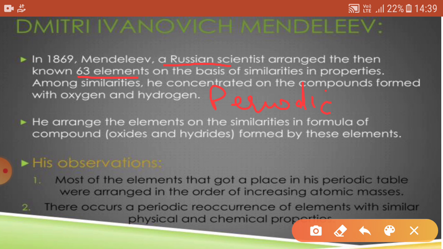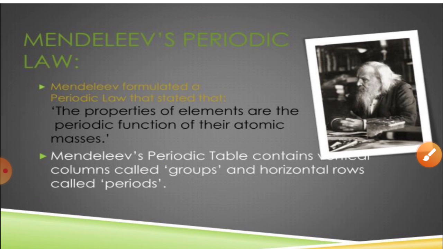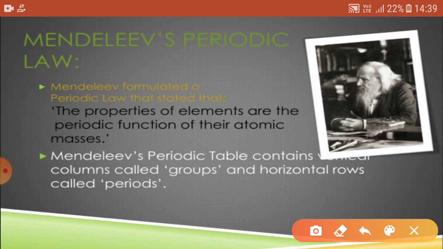For this periodic table, he considered two basic observations. The first one was that most of the elements were arranged in order of their increasing atomic masses, and the second one was that periodic recurrence is due to the similar physical and chemical properties of the elements. On these two observations, Mendeleev stated the periodic law, that is, the physical and chemical properties are the periodic functions of the atomic masses.